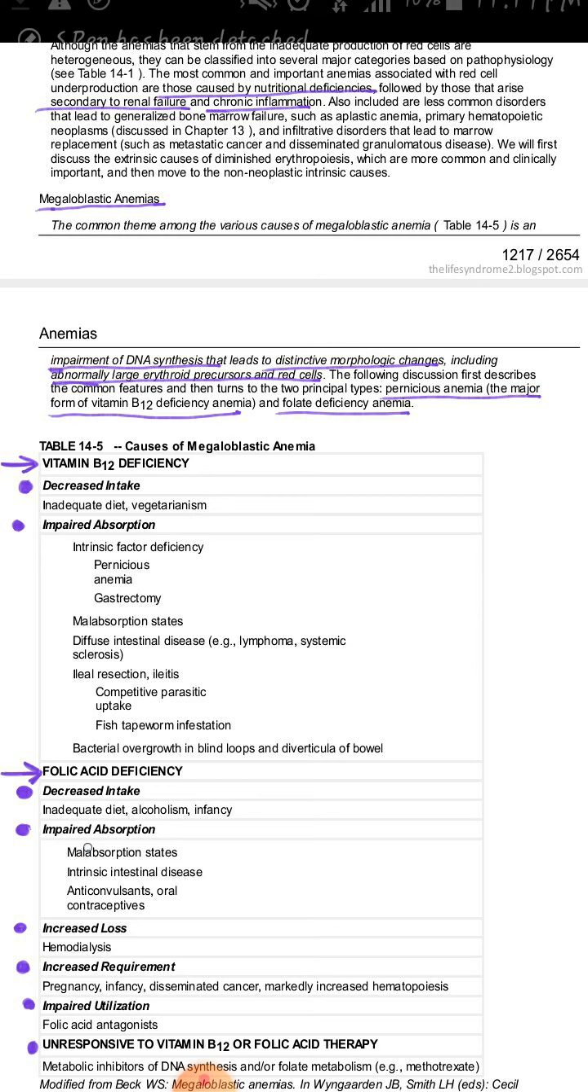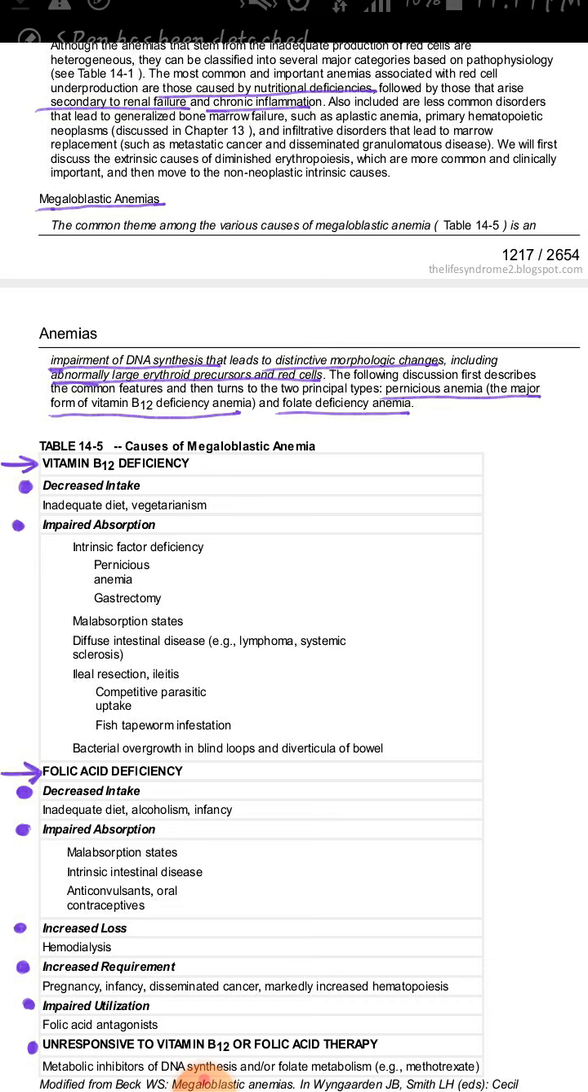Then there may sometimes be impaired absorption. There are malabsorption states, or there are some other intestinal diseases which may result in impaired absorption of folic acid. Then there is increased loss of folic acid, which especially takes place when there is hemodialysis, which occurs in kidney failure, or there may be increased requirement of folic acid. For example, during pregnancy or during infancy, during cancer, or many other conditions in which there is increased hematopoiesis.